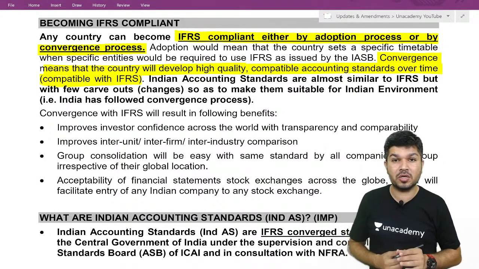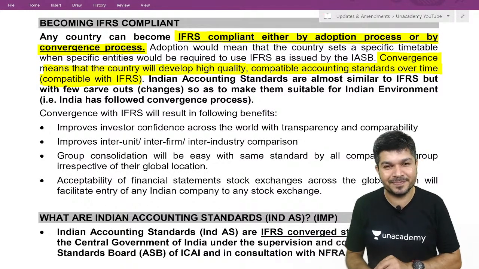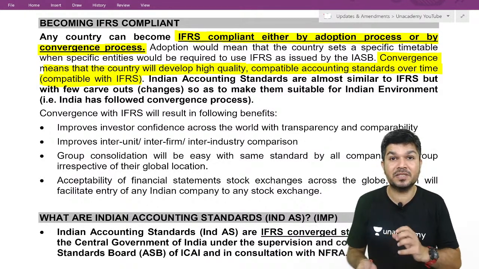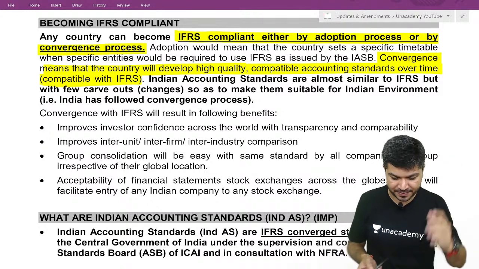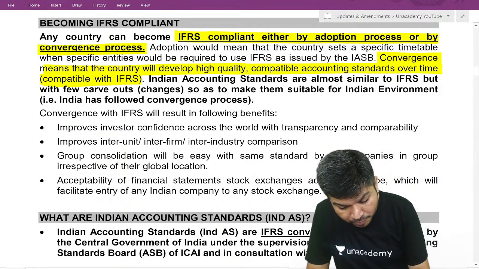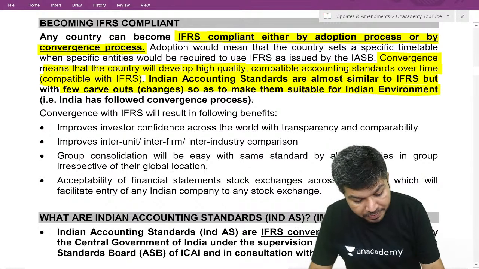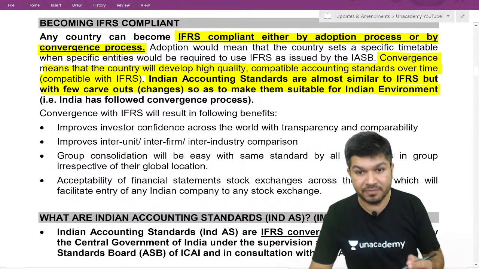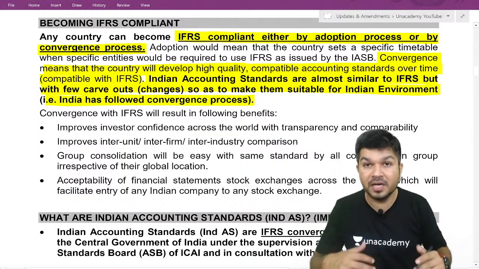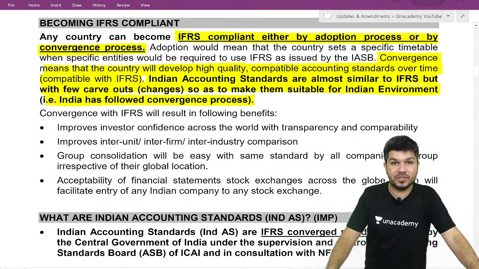So sir, we did not adopt it, we converged to IFRS. We came out with our own standards which are based on IFRS. Sir, which is our own standard? Ind AS. We came out with Ind AS which is based on IFRS. Now, your Ind AS are almost similar to IFRS, but a few changes are made to make them suitable for the Indian environment. In simple words, we have gone for convergence.